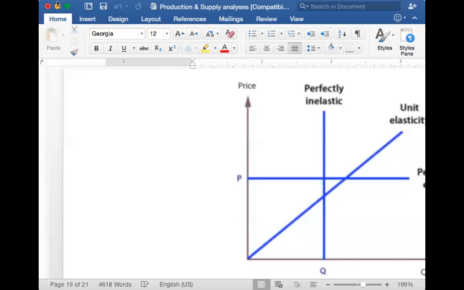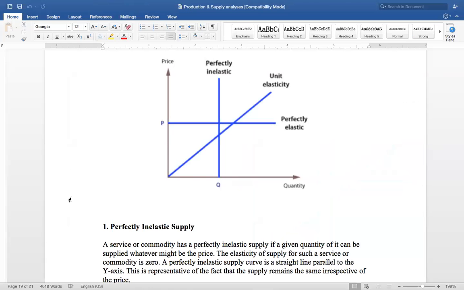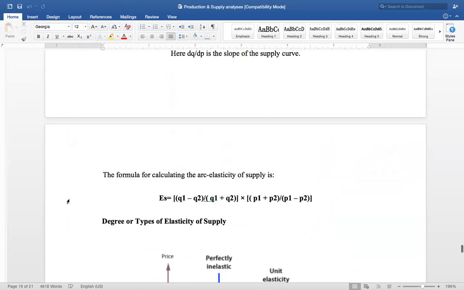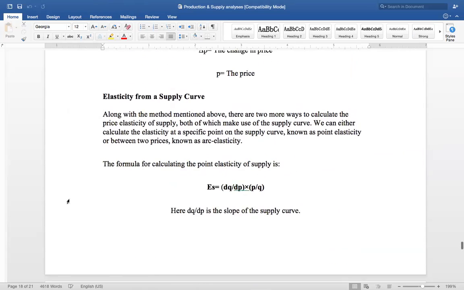So today I will start with the elasticity of supply. Law of supply determinants has been completed. Now coming to the elasticity of supply. So let's see what elasticity is.